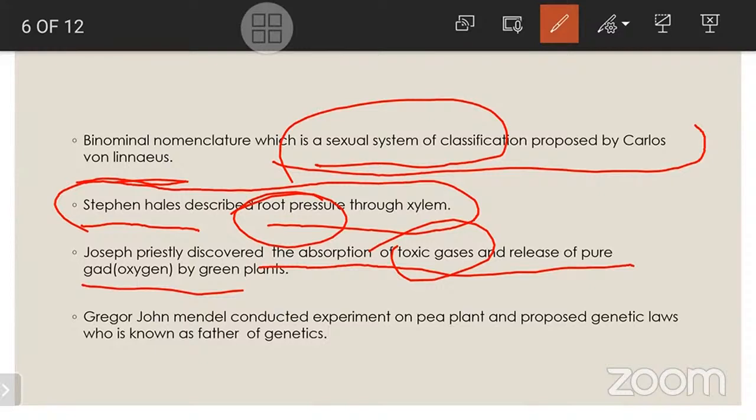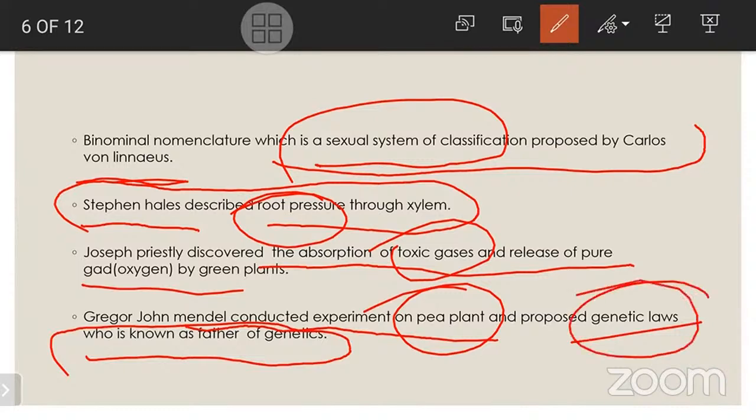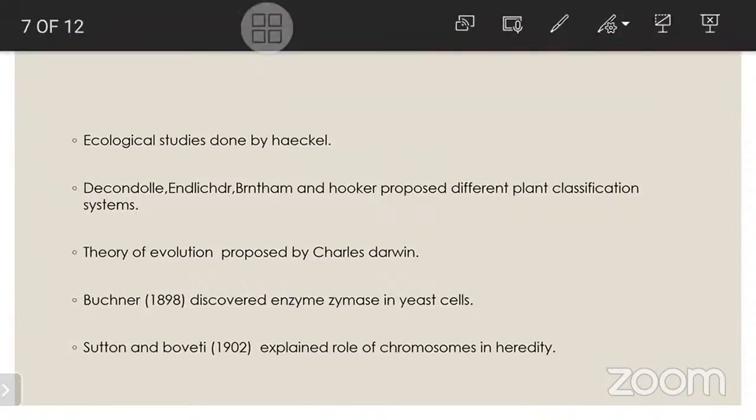So next, Gregor John Mendel conducted experiments on the pea plant and proposed the genetic laws. He is known as the father of genetics. Very important: Gregor John Mendel, father of genetics, did his experiments on the pea plant. He took 7 characters into consideration and identified different things, and these are written in the form of genetic laws. So next, ecological studies were started by Haeckel.